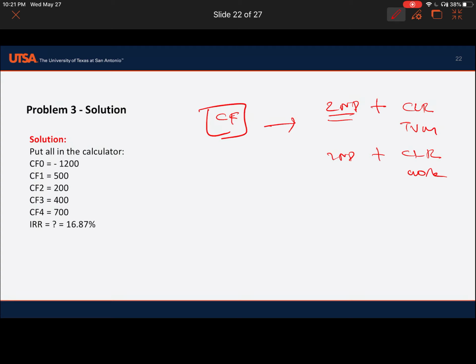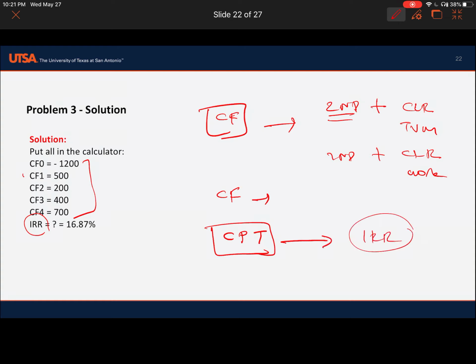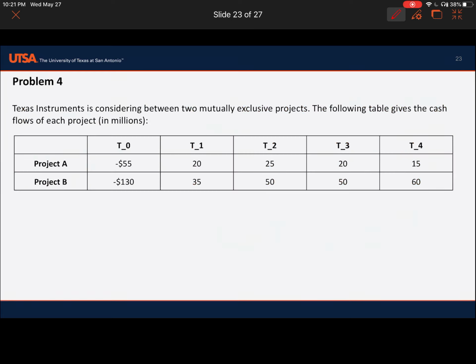Second plus clear works. That means you clear the previous entries. Then find the CF button, push it, and enter the cash flows at time 0, 1, 2, 3, 4. Then find the IRR button. To compute IRR, first push the compute button and then the IRR button, and you will find 16.87% IRR.